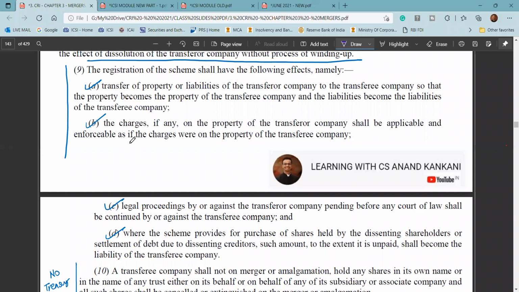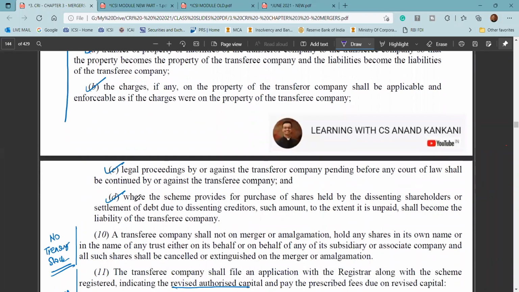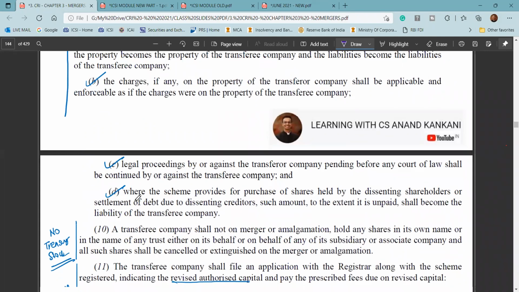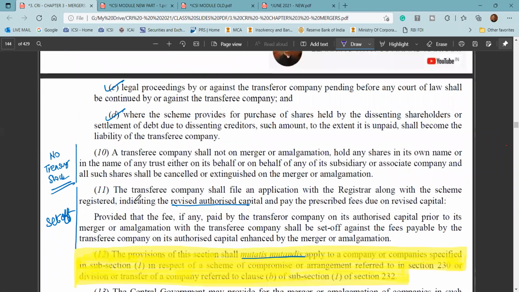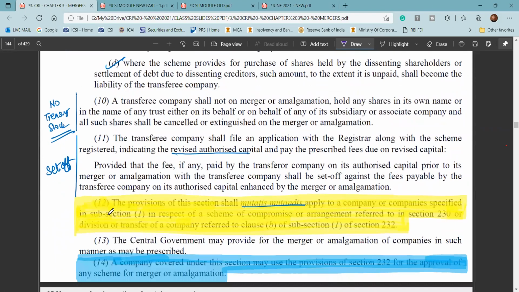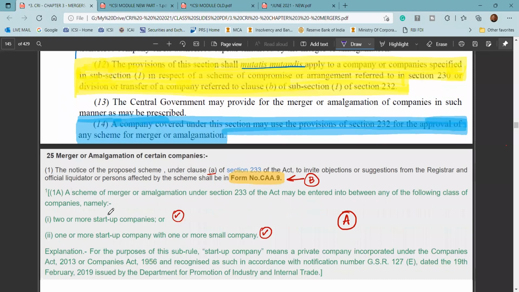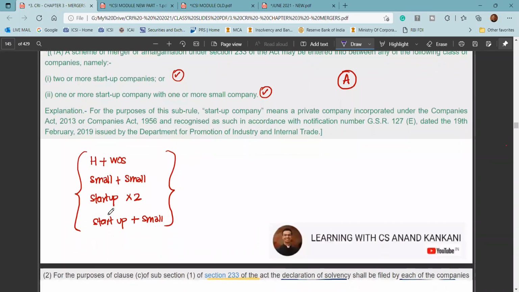So in case of section 232, the charges can be removed. Here the charges remain same. Legal proceedings are same way going to continue. The exit opportunity to be given to the dissenting shareholders becomes the responsibility of the transferee company. No treasury stock and authorized share capital would be allowed to be set off. So provisions and all are exactly same. So that has been given.